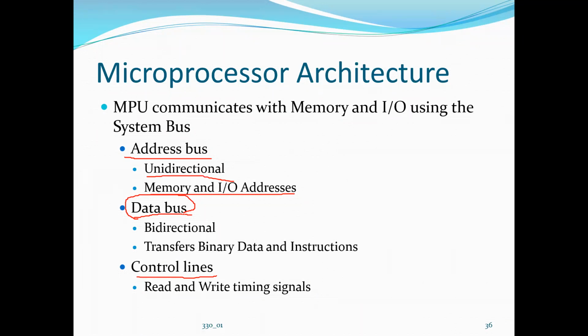Okay, it can be data from the microprocessor to the peripheral device or from the peripheral device to the microprocessor. अगर इधर दोनों दो वे कम्युनिकेशन होता है तो इसलिए it is a bi-directional bus. So the data bus is a bi-directional bus. So what all we can do through the data bus is transfer the binary data as well as the instructions.